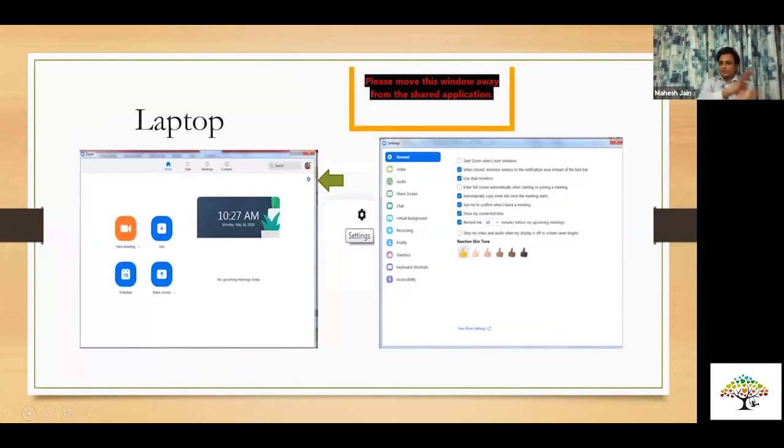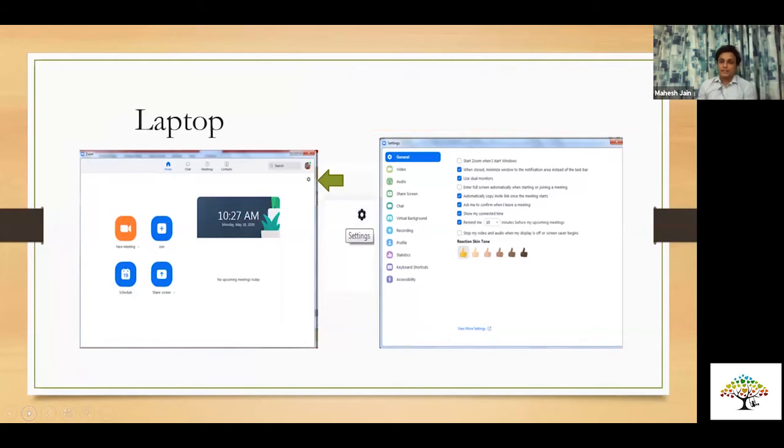Now, those were the settings for laptop. As we've seen, there are only two things you could set in a mobile phone, because the best experience is on laptop. So right now you could see on laptop, when you open Zoom, on the top right corner there's a column of setting options. You click on it, you get these many things for the settings. So what all are the settings? Let's see them quickly.